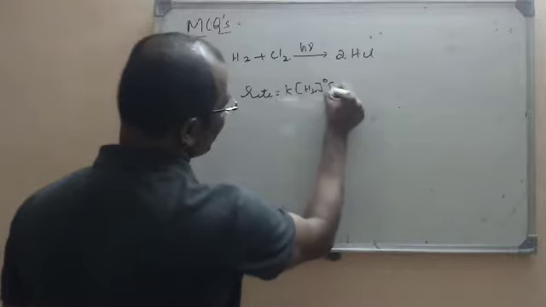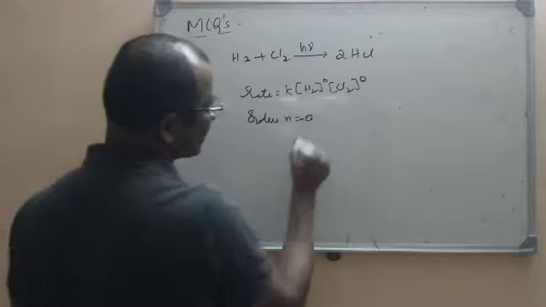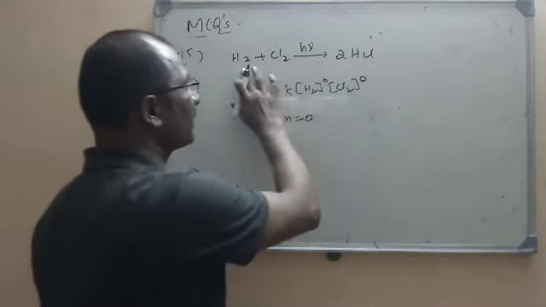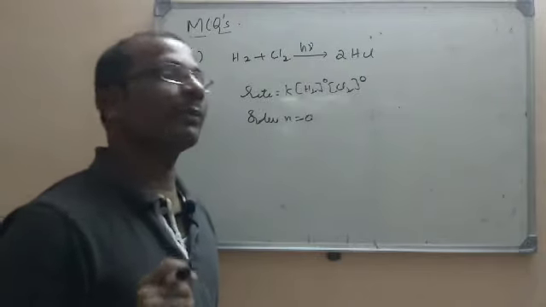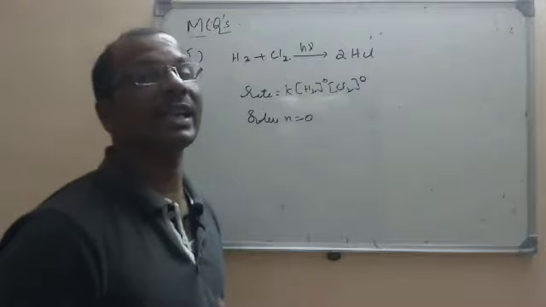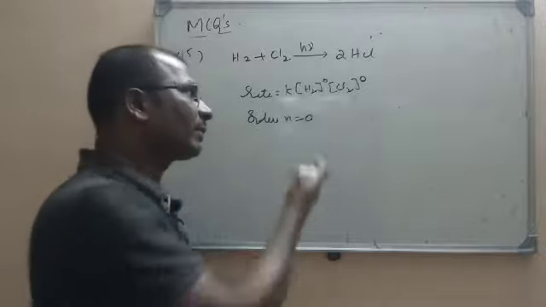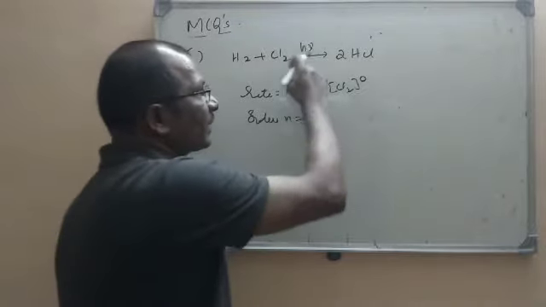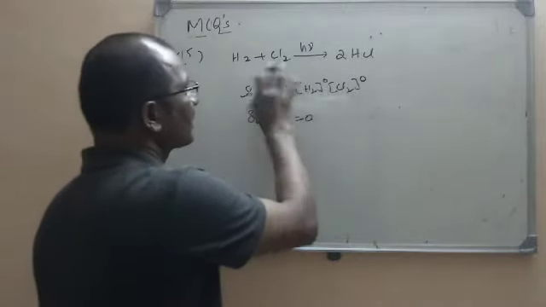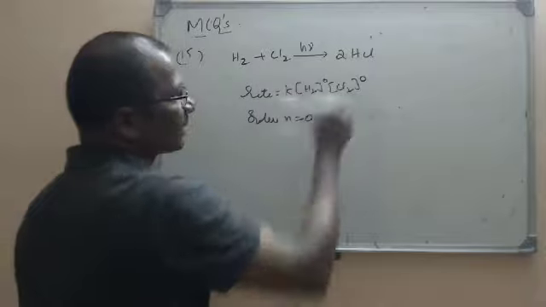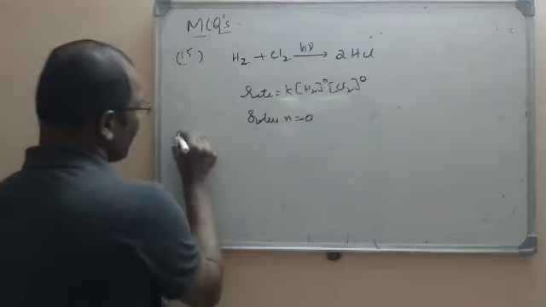So it is H2 power 0 and Cl2 power 0. So the rate R equals k, and the order is 0, because the rate is independent of the concentration of the reactants. Please remember that the order of a particular reaction will change based on the reaction conditions. If it is not a photochemical reaction, then the order will not be 0. Only here, the rate of reaction depends on the intensity of the light, and is independent of the concentration of the reactants. That is why it is called a zero order reaction. Next question.